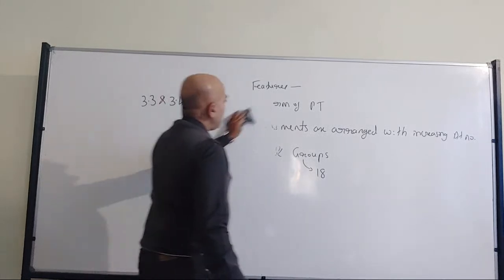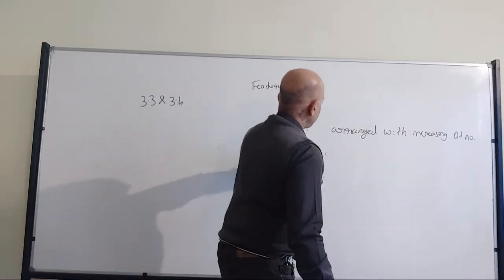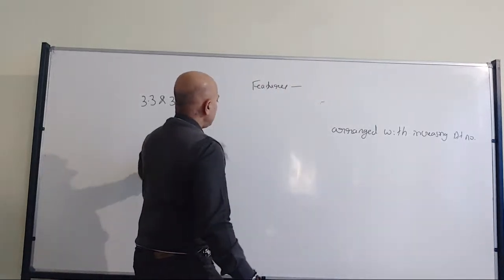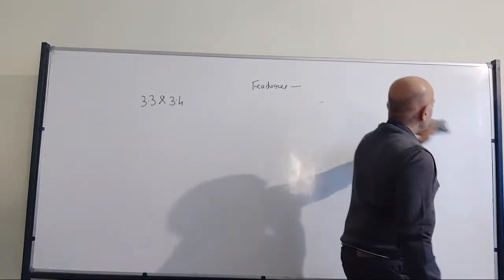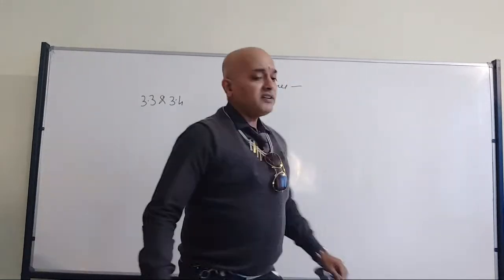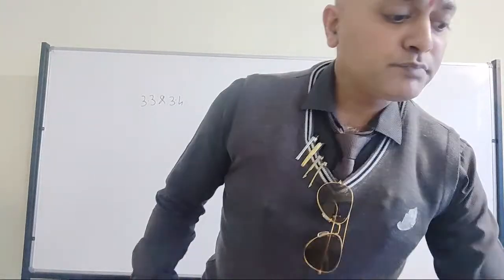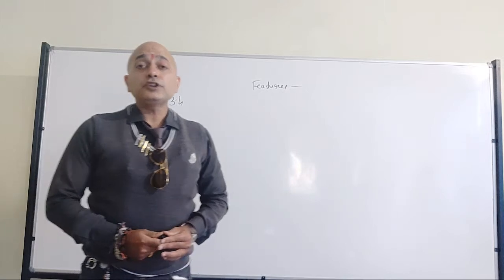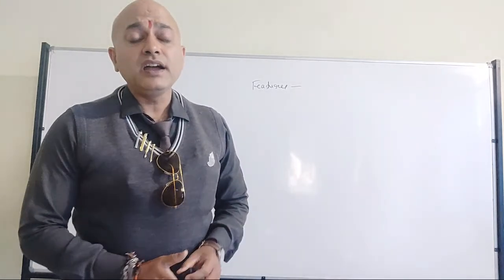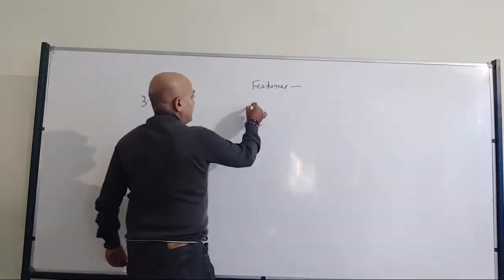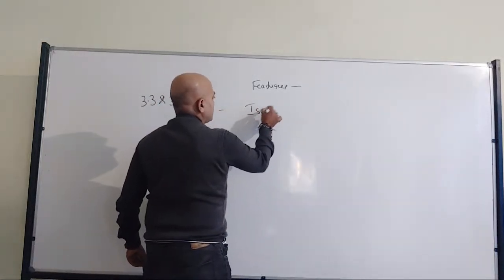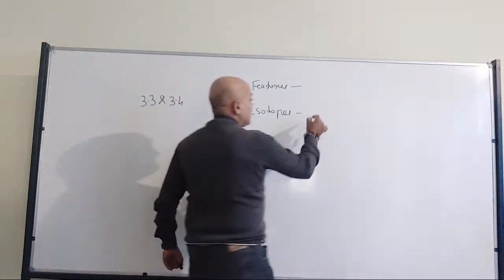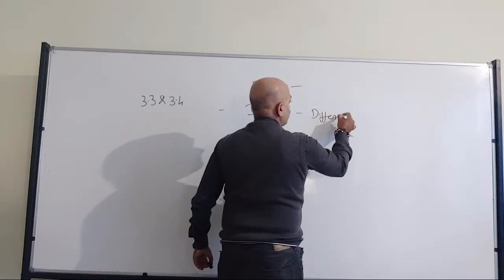Now, with respect to isotopes, what are isotopes? In the name itself it is there. These are the elements which differ from each other with respect to their atomic weight. There is no change in the atomic number. They differ in their atomic weight. Right? So the next statement we should talk about isotopes, which differ in the atomic weight.